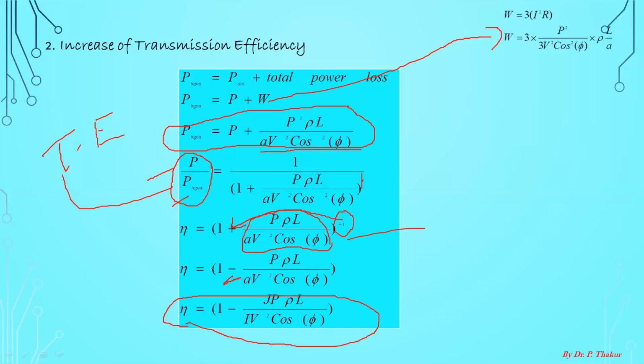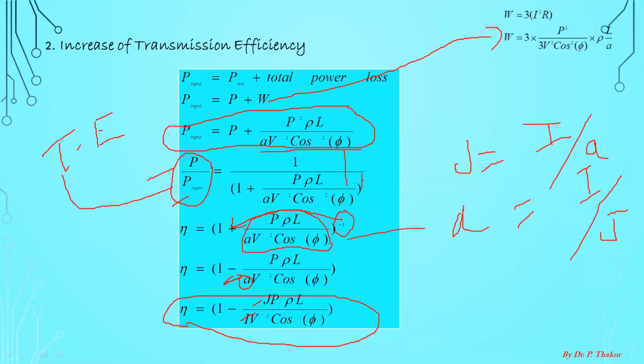Here you must remember, A is replaced by current density and current, because current density J is I by A. So here A will be equal to I by J. Is it clear?